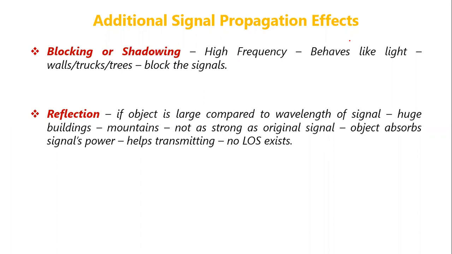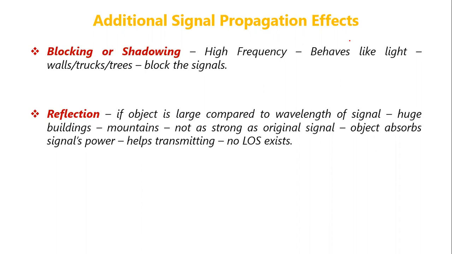If the object is large compared to the wavelength of the signal, like huge buildings or mountains, then the signal will get reflected back, and the reflected signal will not be as strong as the original signal. The signal becomes weak because some energy of the signal will be absorbed by the object.